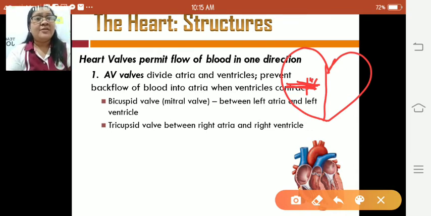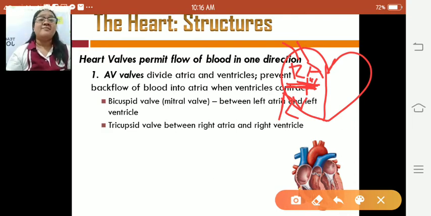So in this one kung nag-enter na di ang blood naton sa aton nga right atrium, makadto na siya diri sa aton nga right ventricle, maagi ni siya sa bicuspid valve or mitral valve. So again, it is a valve between the left atrium and the left ventricle.